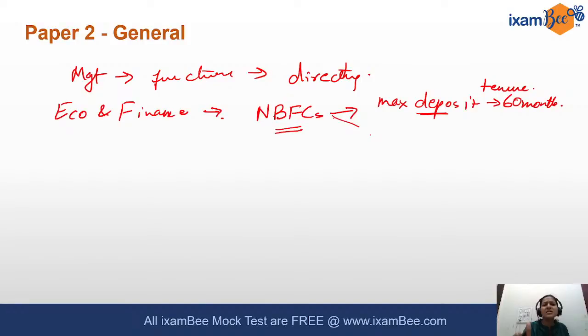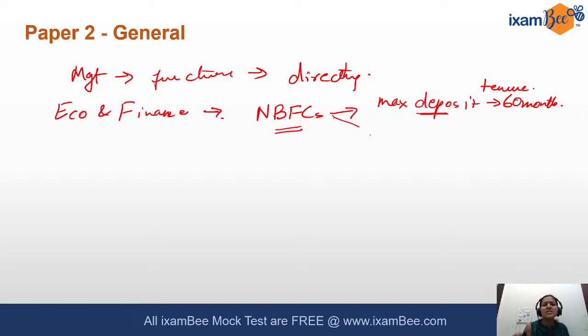There was a question related to the capital expenditure. I'm not sure if this capital expenditure was in the accounts segment, or was it in the context of the capital account of the government. So you had to identify which of the following was a capital expenditure. In costing, similarly, there was a question related to indirect cost, and you had to identify which of the following were an indirect cost. So a very conceptual and simple paper.